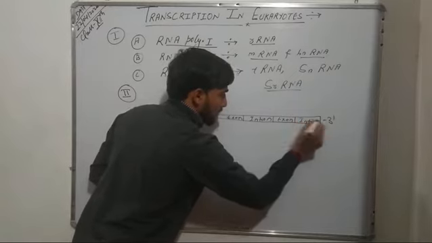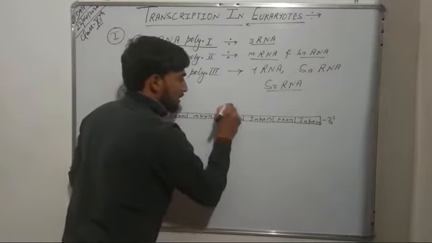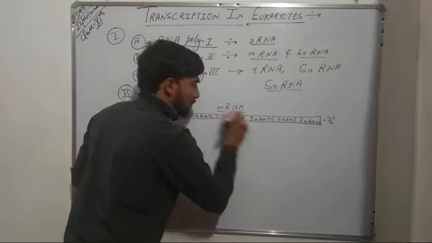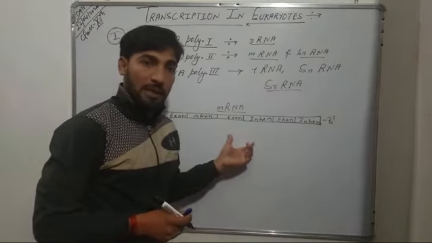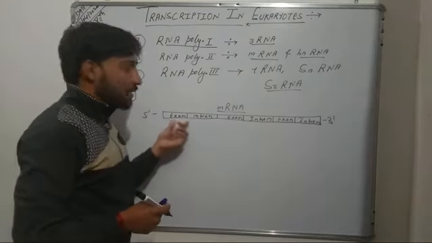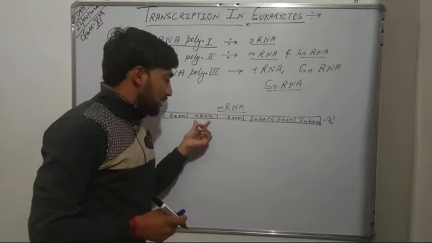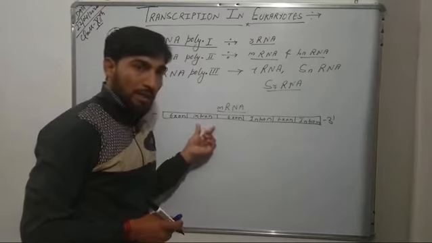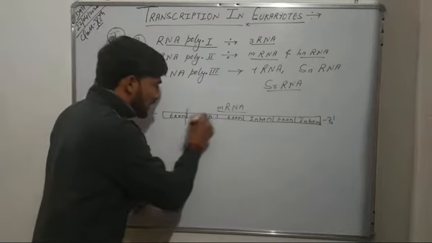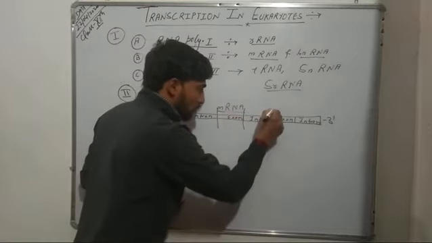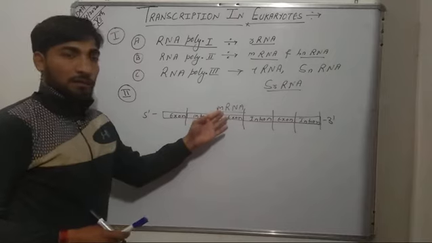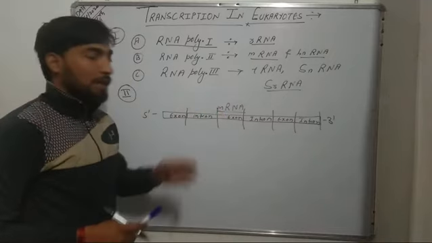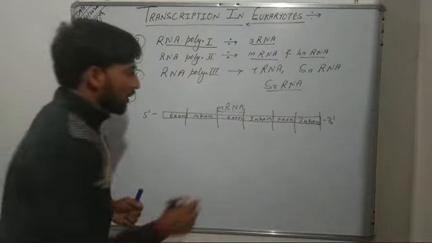So this is the mRNA, we can say, formed during the transcription process on the template DNA strand, which contains both regions, exons and introns. And these introns are non-coding regions, so we need to remove them. That's why this RNA transcribed on the template DNA undergoes the process of splicing.